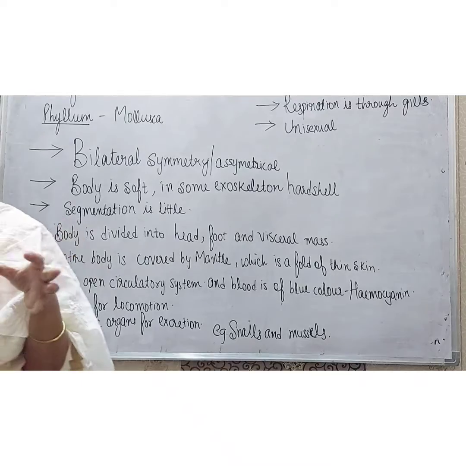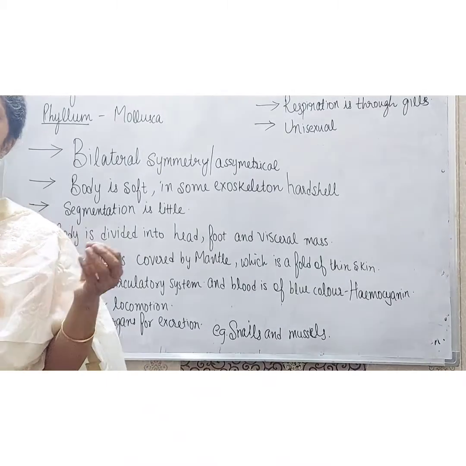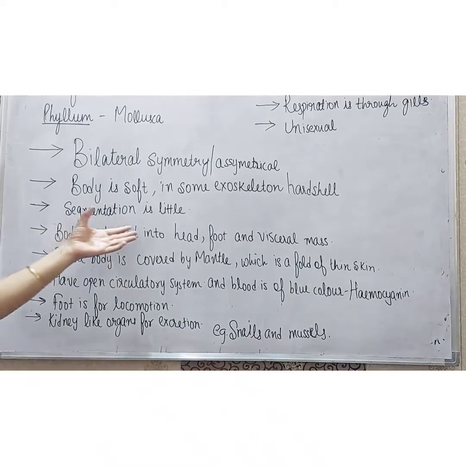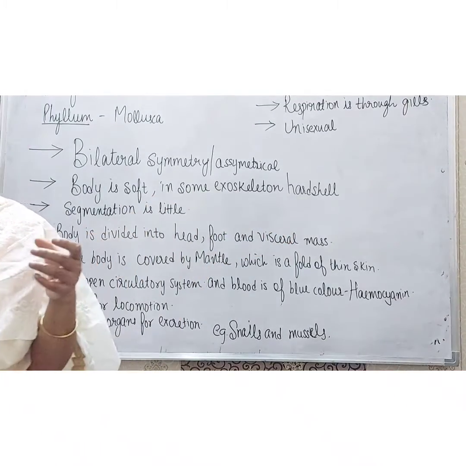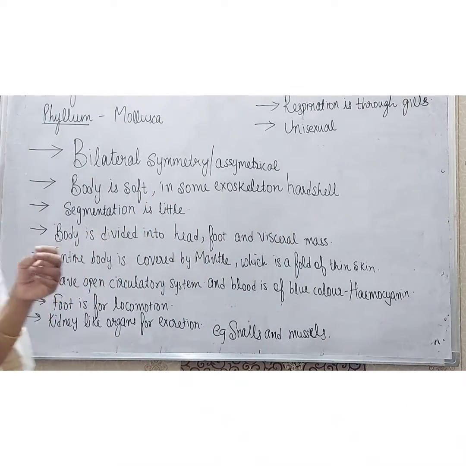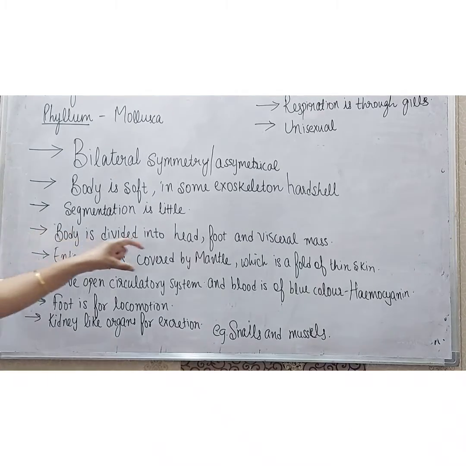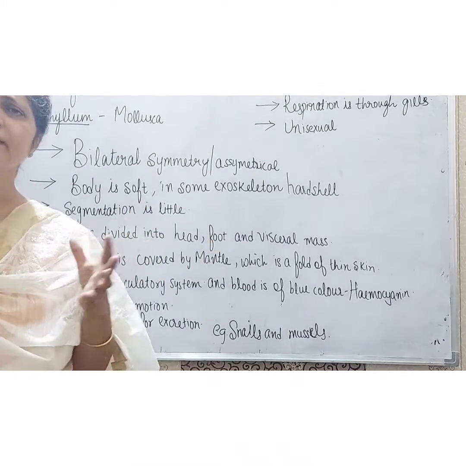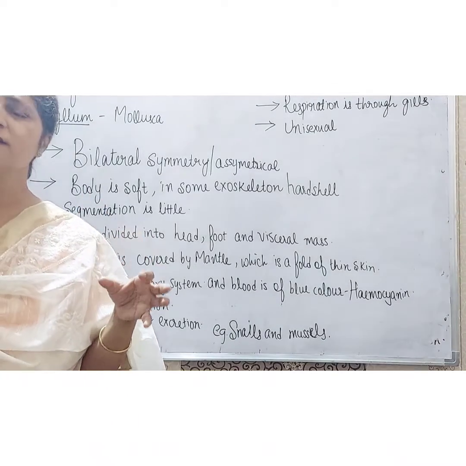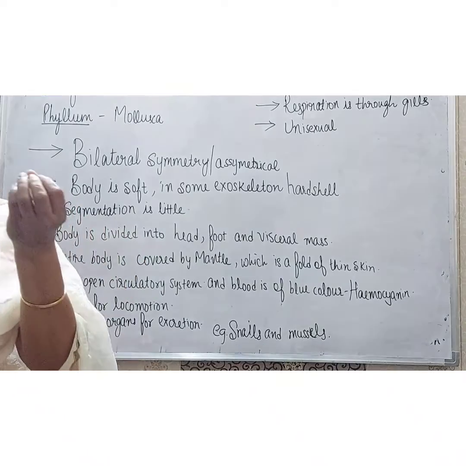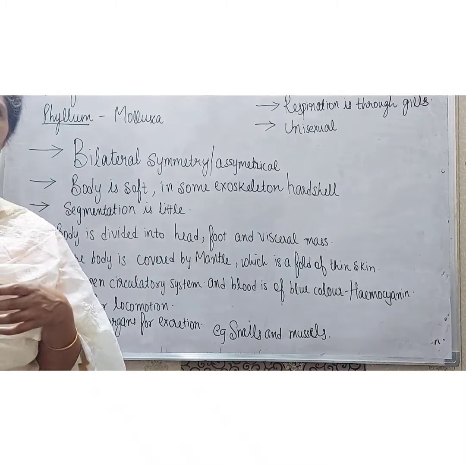Segmentation in the body is very little, and the body is divided into head, foot and visceral mass, in which all the organs of the body are stored. The entire body is covered by the mantle, which is a fold of thin skin. They have an open circulatory system, in which the blood is blue in color, known as hemocyanin.